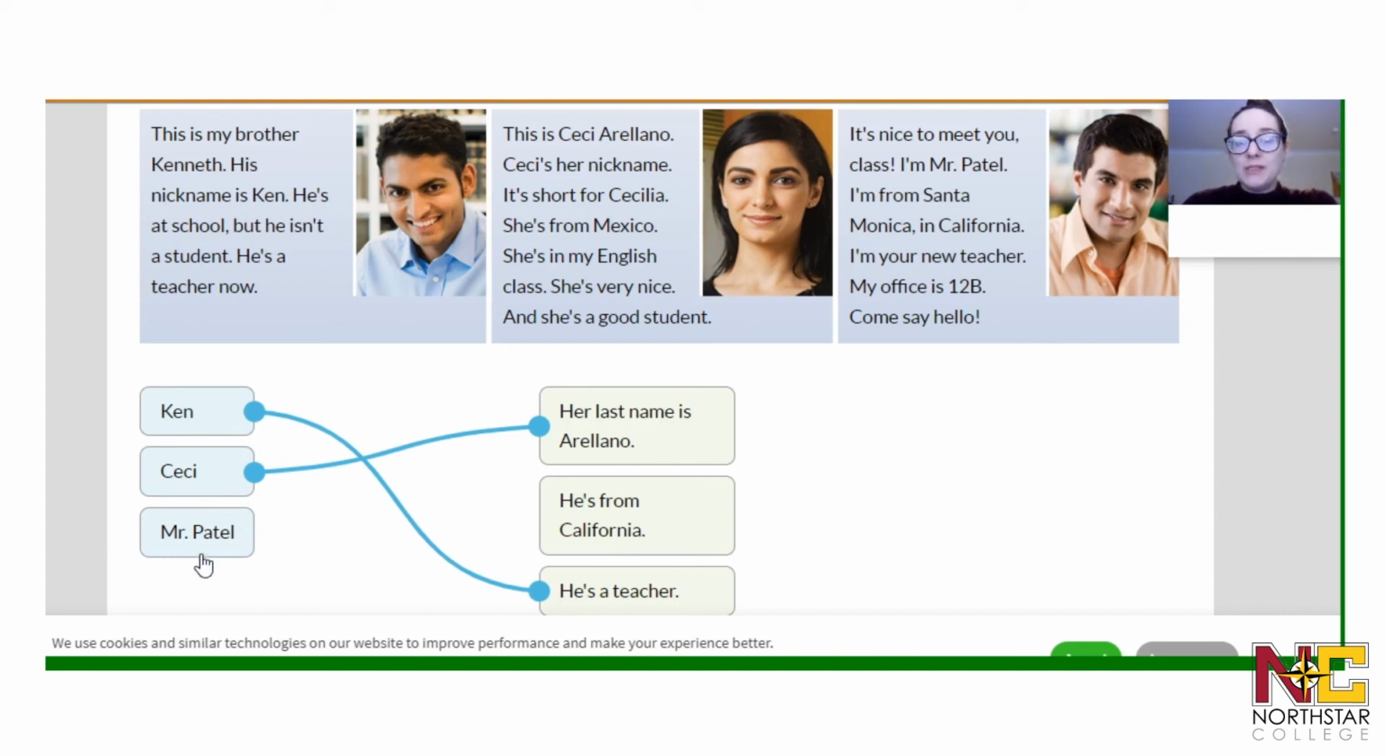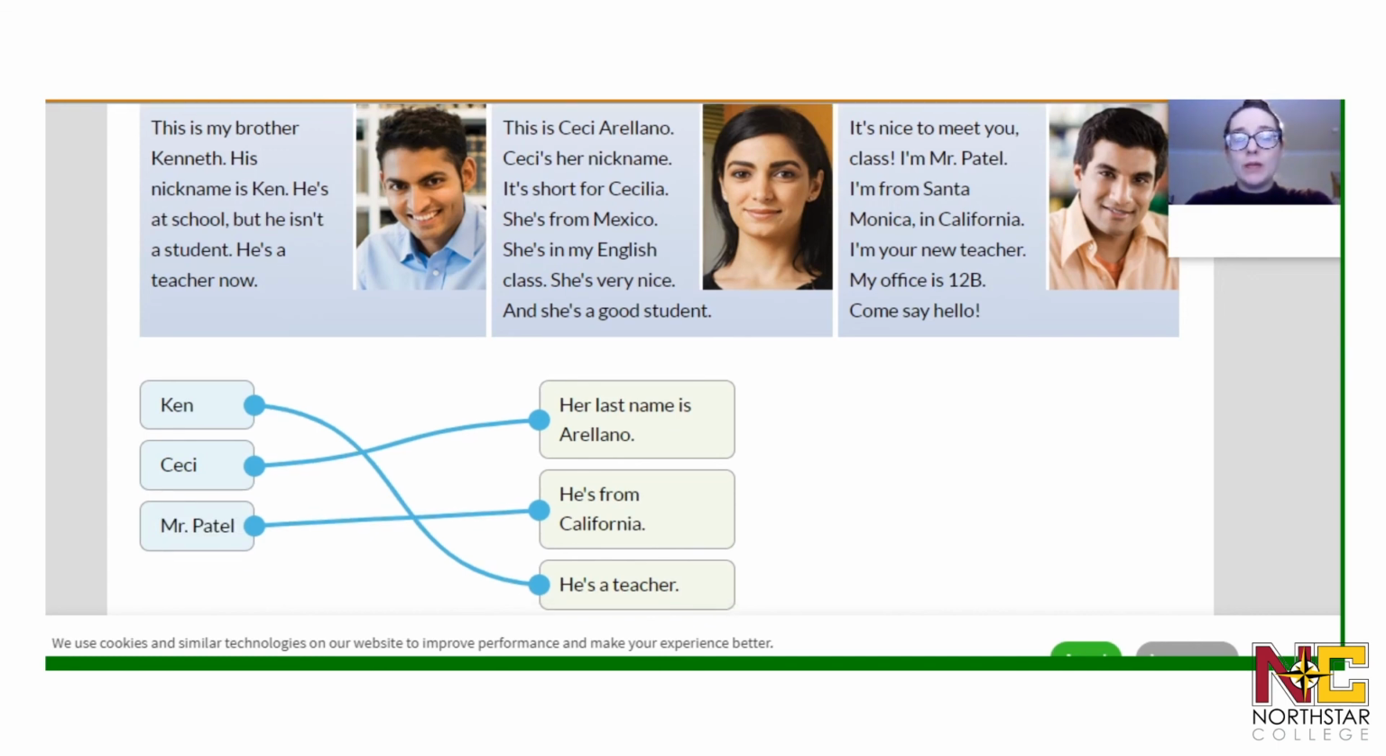So then we have Mr. Patel, and we only have one option left. He's from California. But if you look at the last paragraph, you see the word California. The paragraph says, "It's nice to meet you, class. I'm Mr. Patel. I'm from Santa Monica in California. I'm your new teacher. My office is 12B. Come say hello." So we see that he says he's from California. So that one we know is Mr. Patel.